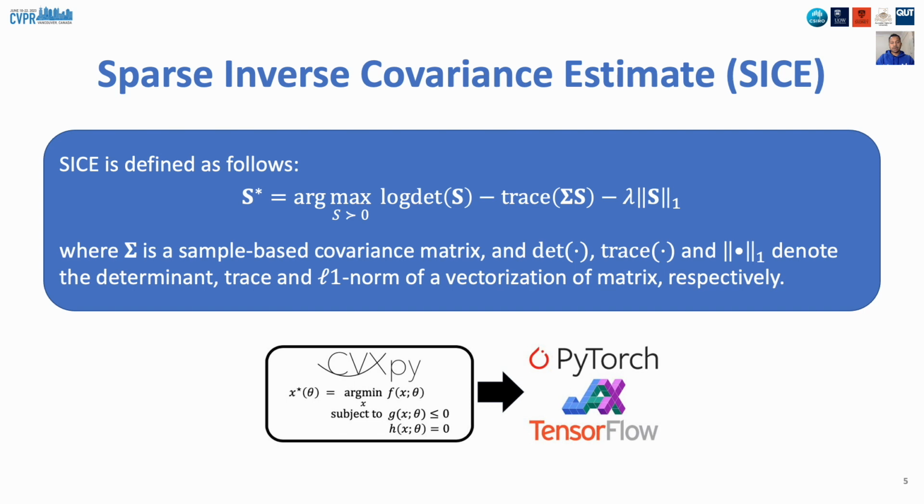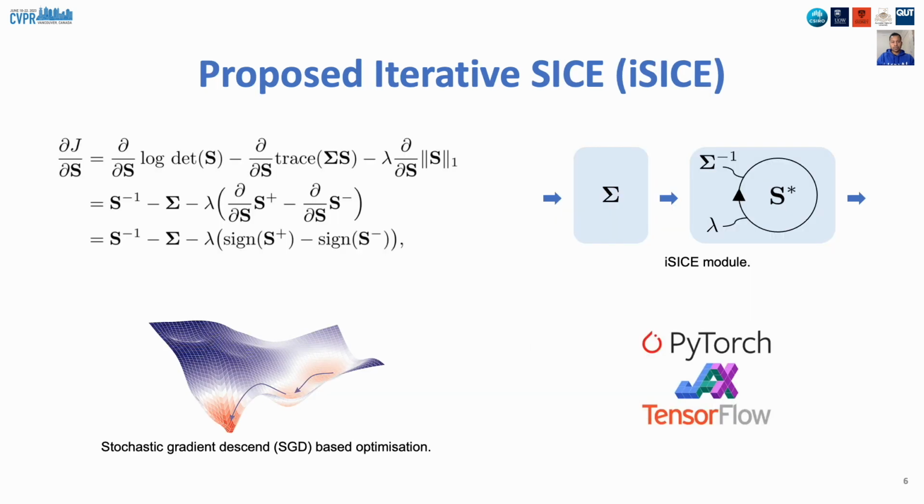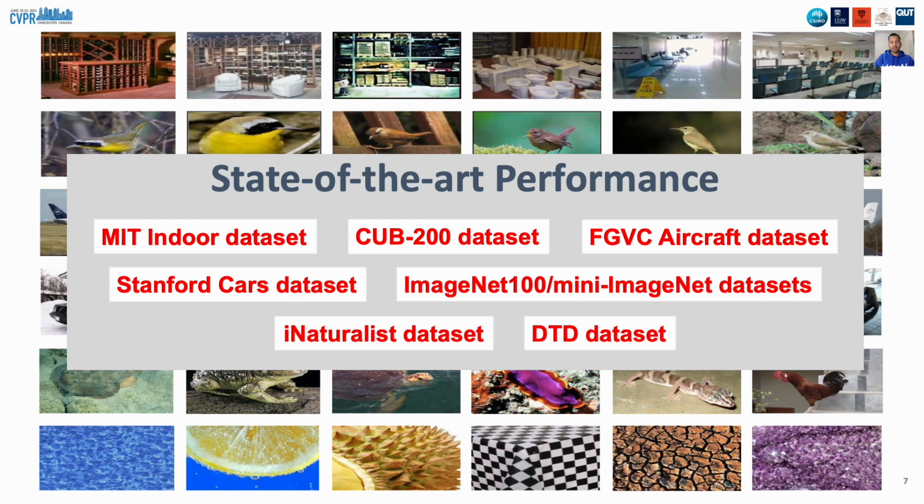SICE can be computed by solving the displayed optimization problem with solvers such as CVXPY. However, those solvers do not support backpropagation. We propose an iterative method for obtaining SICE which is integratable with CNN. Our method can be implemented directly with existing deep learning libraries such as PyTorch and can be optimized with gradient-based solvers such as stochastic gradient descent. We have achieved state-of-the-art results on various datasets such as CUB200 and Stanford Cars.